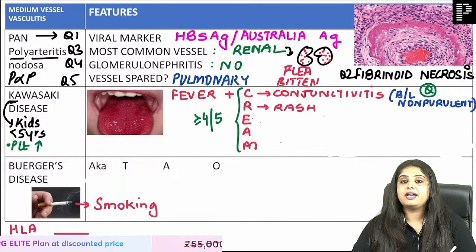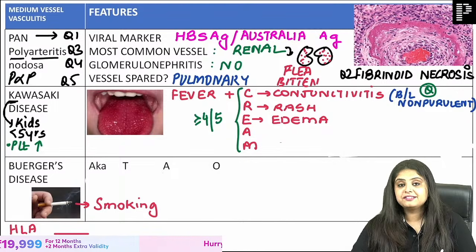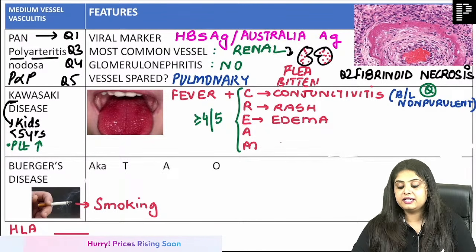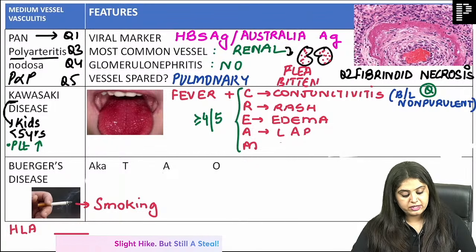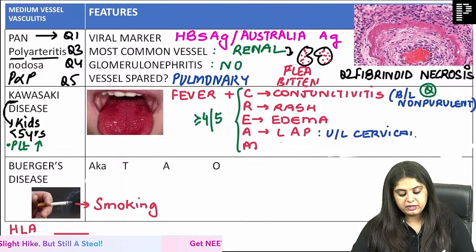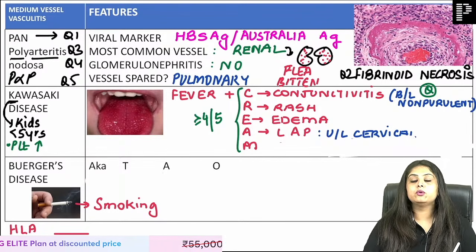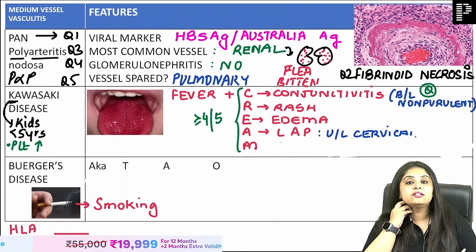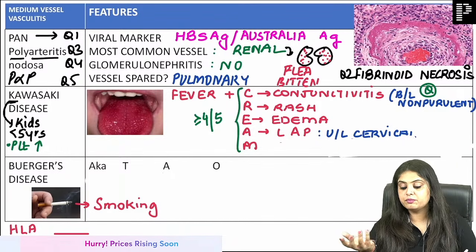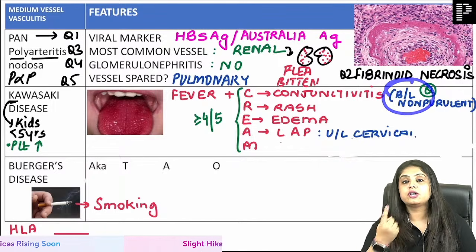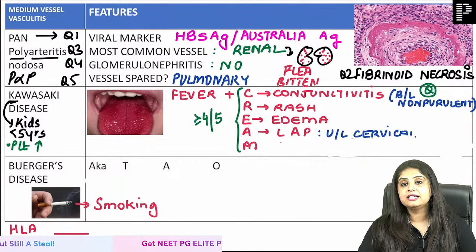R is going to be for rash. E for edema, so they will say that the child is swollen, edematous. Next MCQ came as A for adenopathy. Can you tell me, where is the lymphadenopathy seen? Where is the lymph node enlarged? It is the question that they asked in the next exam. It is going to be enlarged in the unilateral cervical region, probably only one side of the neck. So remember, the conjunctivitis is bilateral, non-purulent, and the lymphadenopathy is going to be unilateral and cervical.